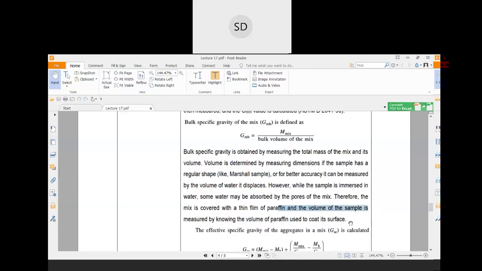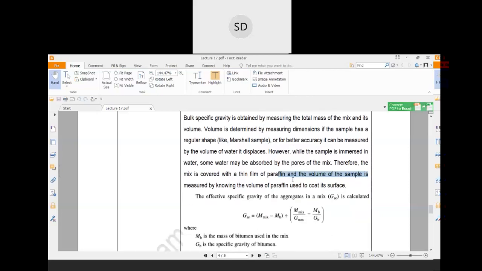So in that case, what will happen? Suppose there is an irregularly shaped sample of the mix. You coat that mix with paraffin, and the paraffin content is of known quantity. You already know the volume of the paraffin you are using. After that, you immerse it into water, and by immersion you will know the volume of the coated mix. From the total volume, you deduct the volume of the paraffin, and you get the bulk volume of the mix. In this way, the bulk volume of the mix can be calculated.